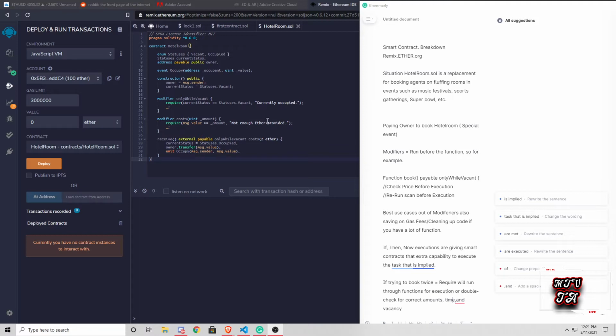The contract that we're looking at now is a hotel room booking system. The situation for the hotel .sol Solidity smart contract is that it's written as a replacement for booking agents on fulfilling rooms for events such as music festivals, sports gatherings, the Super Bowl, etc. You guys have maybe been traveling and had a hard time booking Airbnbs or hotels, especially during busy times of events. It can definitely become a headache, and it would probably be a lot easier if you could do something like this that could eliminate some of that headache.